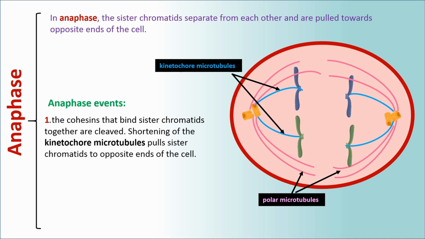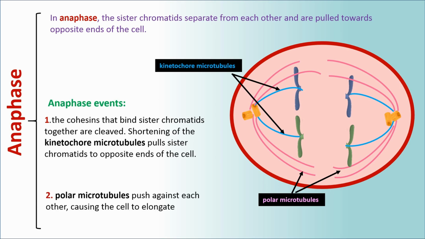The cohesins that bind sister chromatids together are cleaved. Shortening of the kinetochore microtubules pulls sister chromatids to opposite ends of the cell. And number 2, polar microtubules push against each other, causing the cell to elongate.